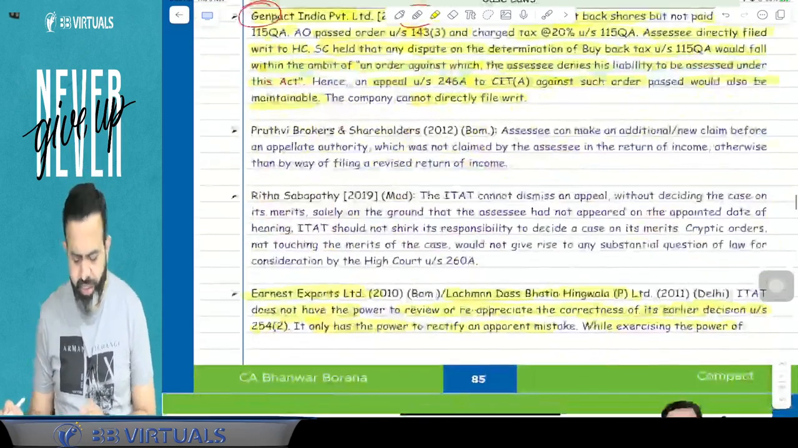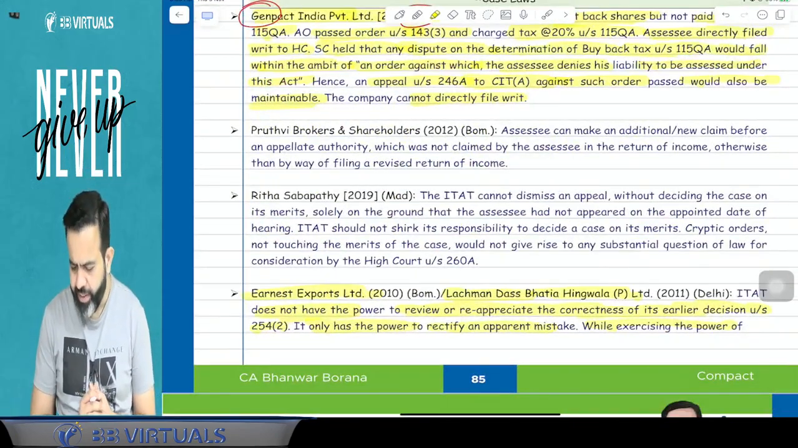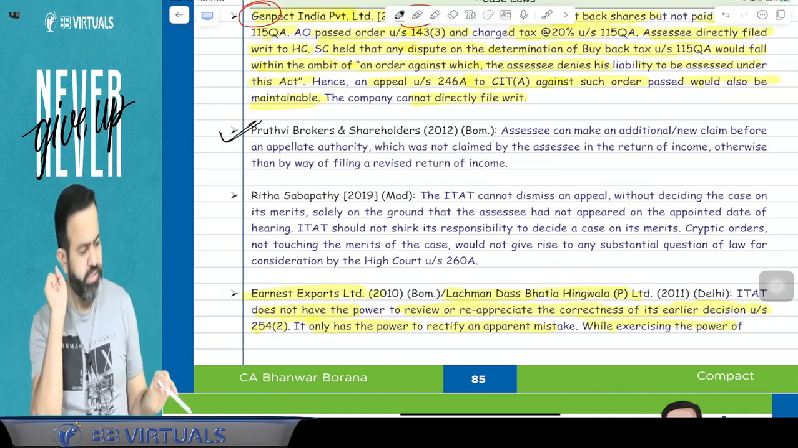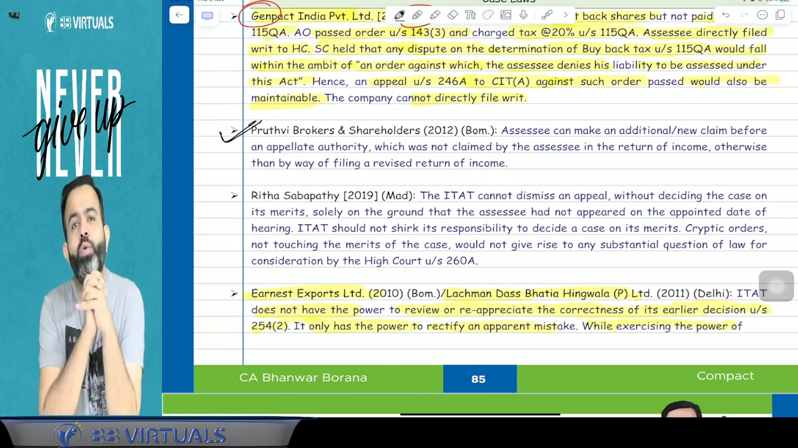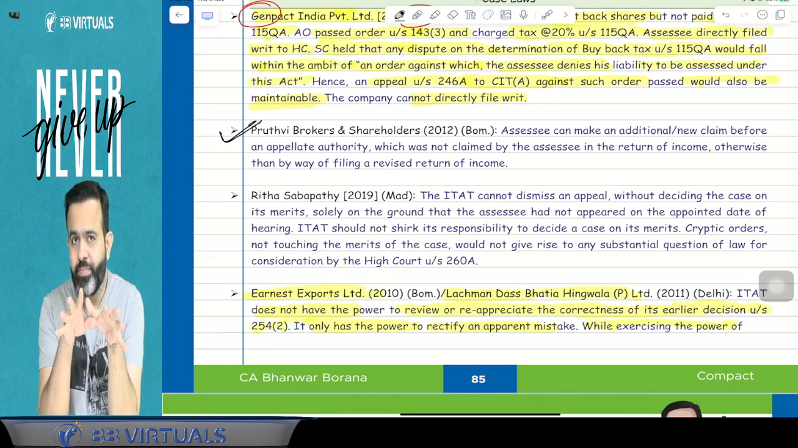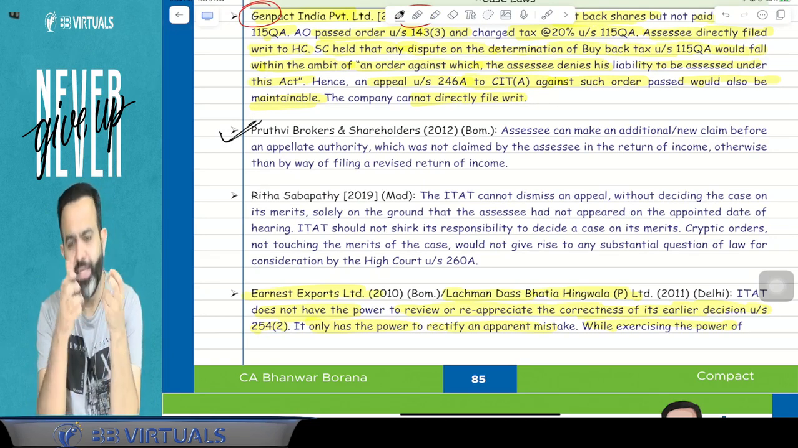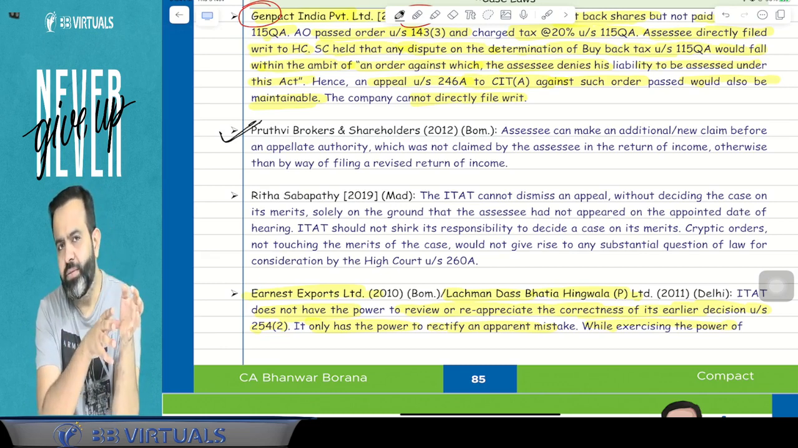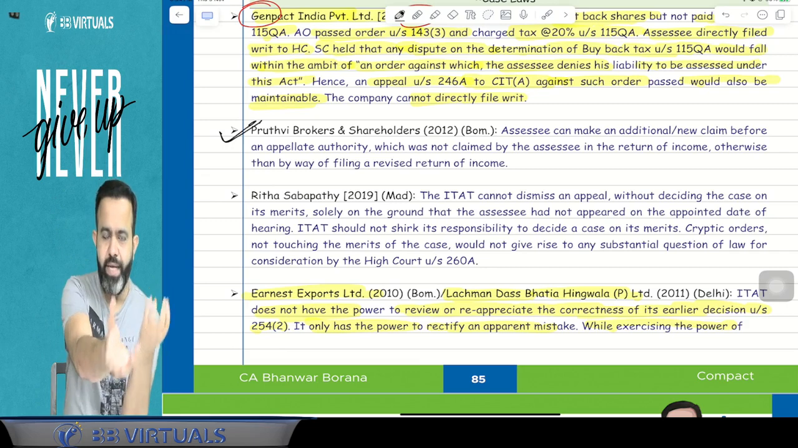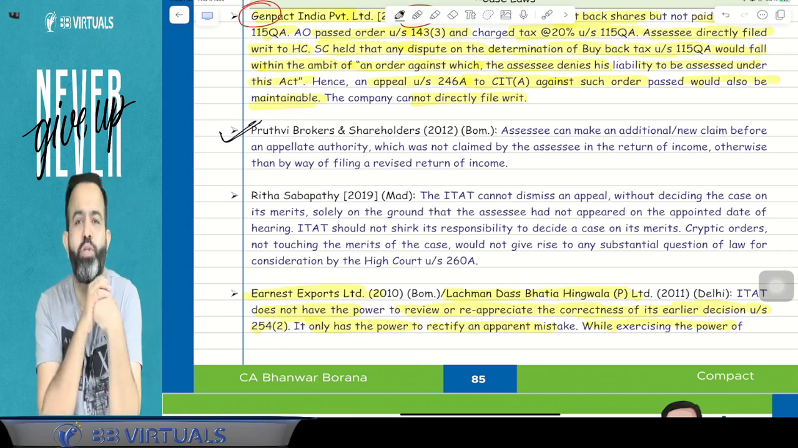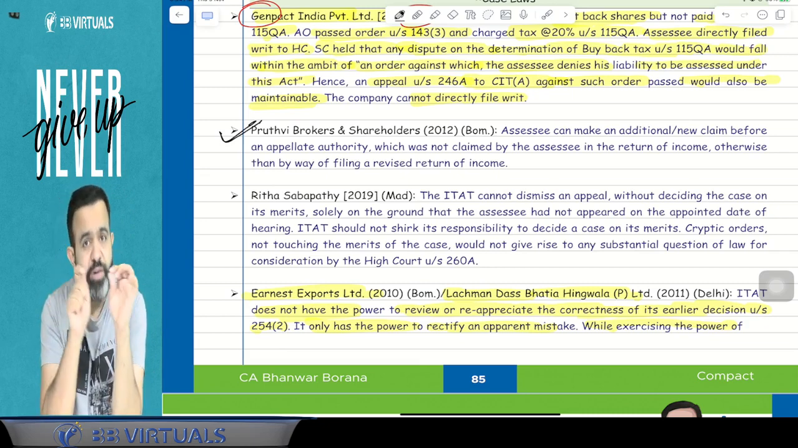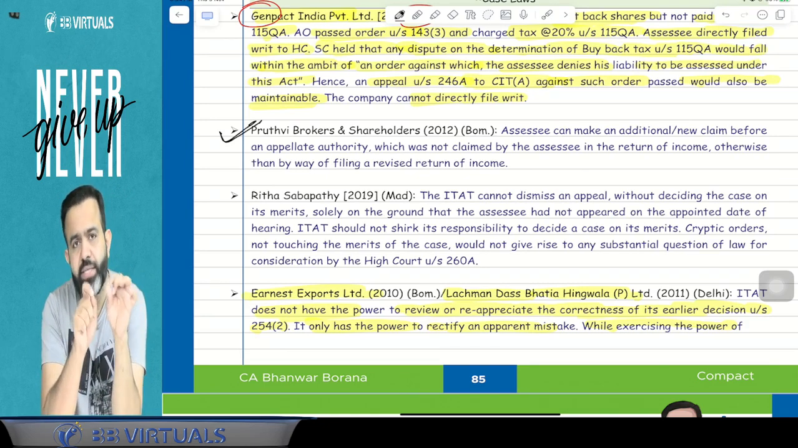Okay. Now some remaining case laws we will do. Guys, suppose, for example, we forget to claim any expenditure in our return. In the assessment, can we present that claim in front of the assessing officer or not? Will the assessing officer allow us any fresh claim or any fresh deduction in assessment or not?